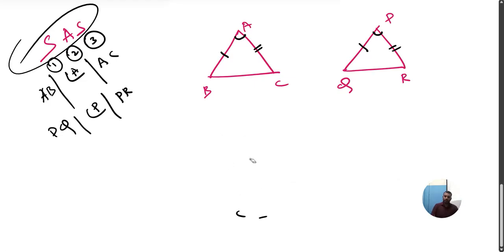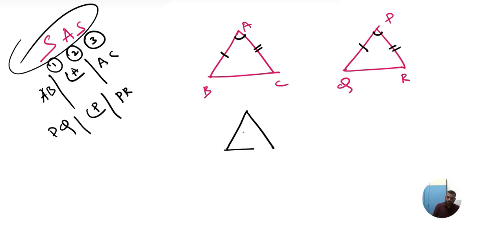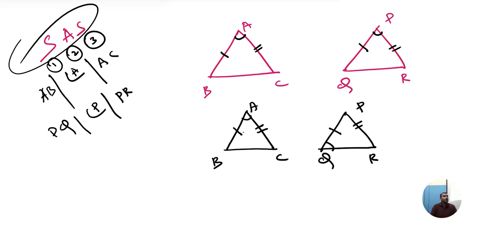Now, can we apply SAS on these two figures? Let me see. I am going to take two triangles, ABC and PQR. Can you see this? Now can you tell me, can I apply SAS here?